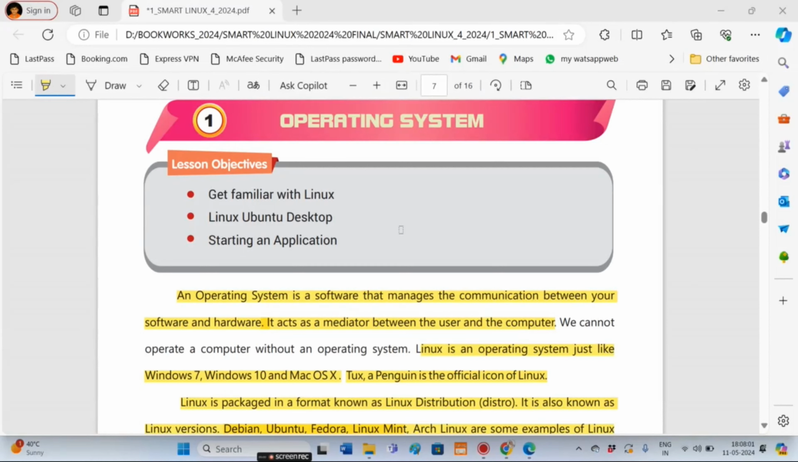Hi friends, today we are going to discuss our first chapter, Operating System. In this chapter, we will get familiar with the Linux Ubuntu desktop and starting an application.